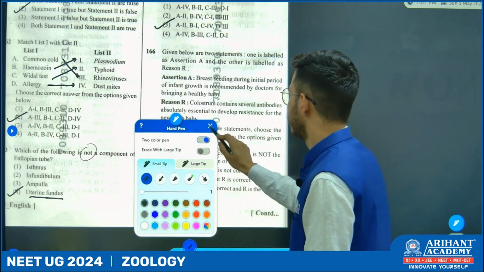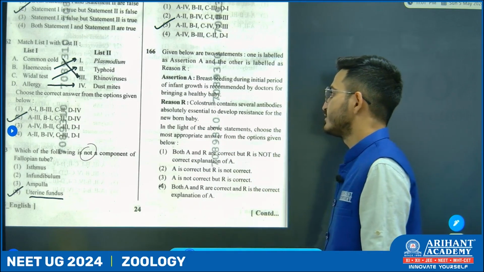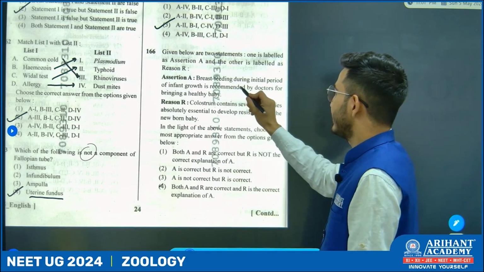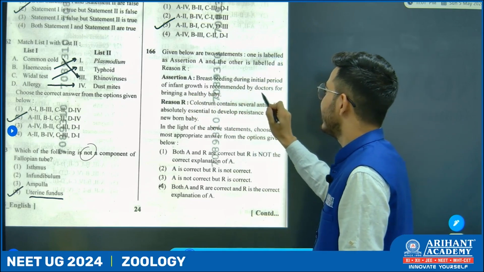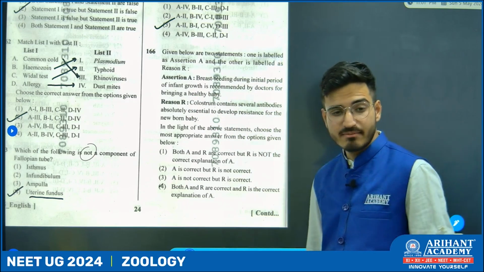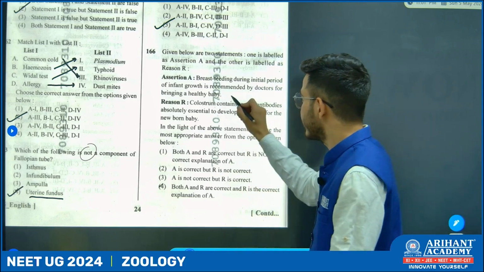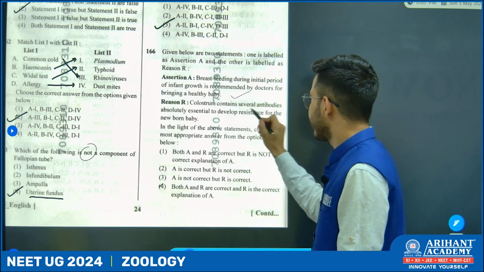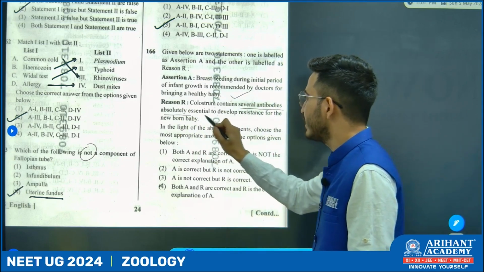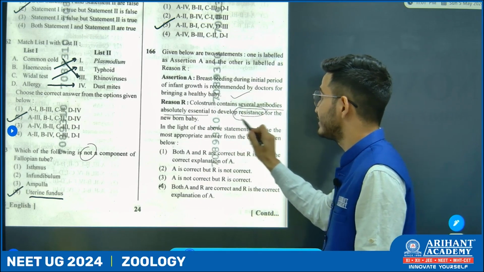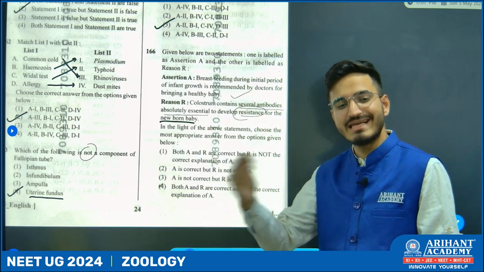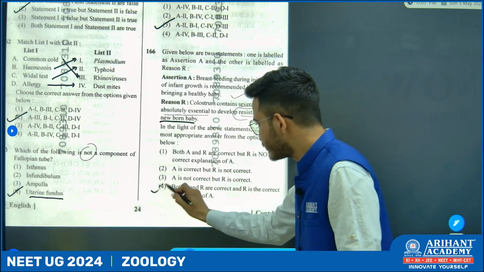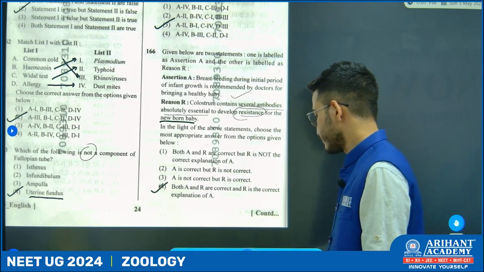Next question. Now, assertion reason type. Breastfeeding during initial stages of infant growth is recommended by doctor for bringing a healthy baby. So yes, it is correct because it contains several antibodies absolutely essential to develop resistance for newborn baby. So both the statements are correct and reason is well explaining the assertion. So option number 4.